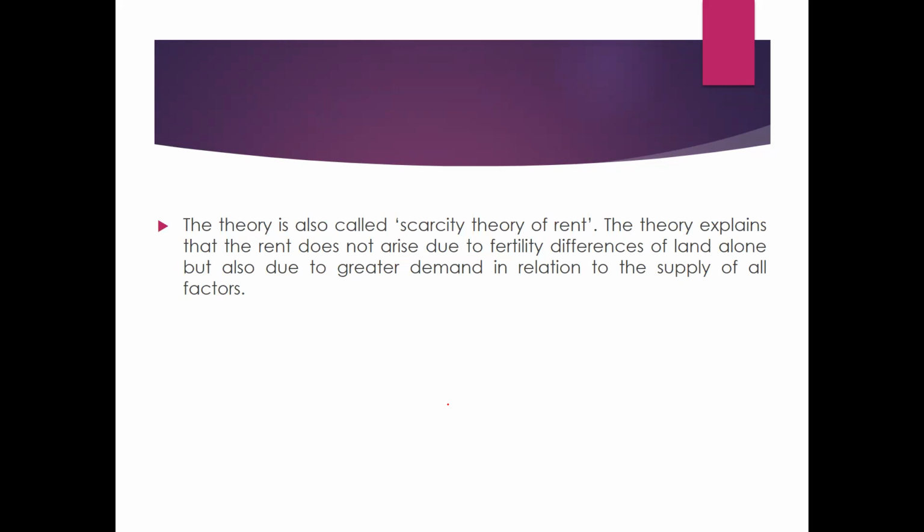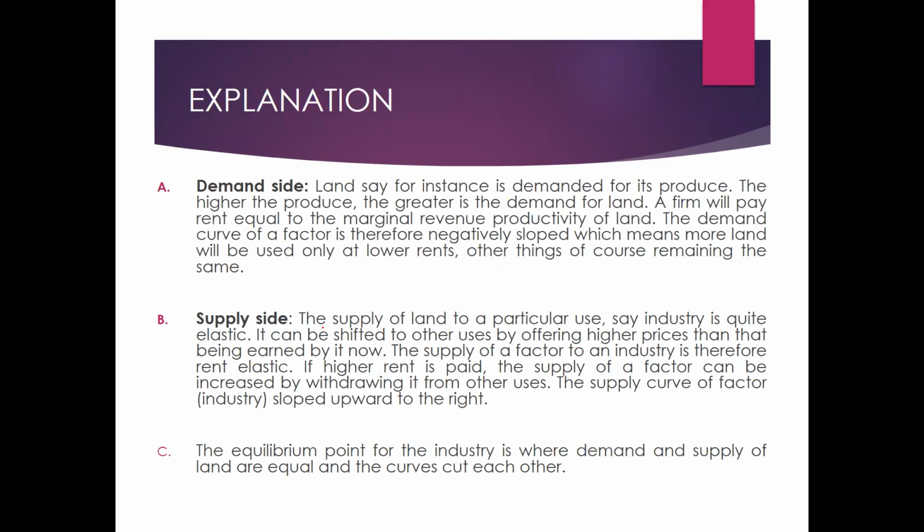Let's say you have the heart of the city, where the land demand is on the higher side and supply is very limited, so ultimately prices would shoot up. This theory is called the scarcity theory of rent. The theory also explains that rent does not arise due to fertility difference of the land alone, but also due to greater demand in relation to the supply of all factors.